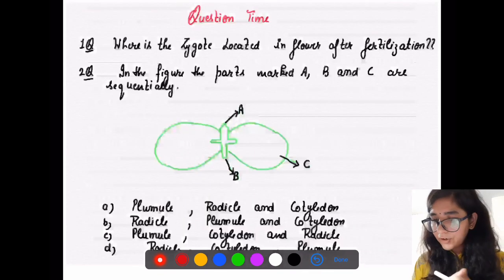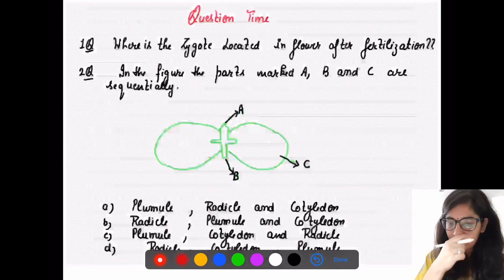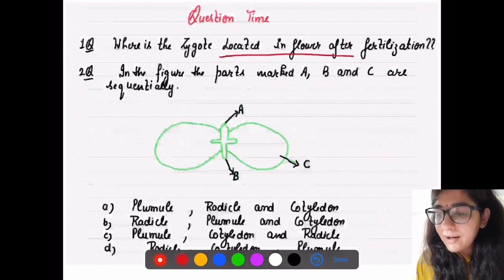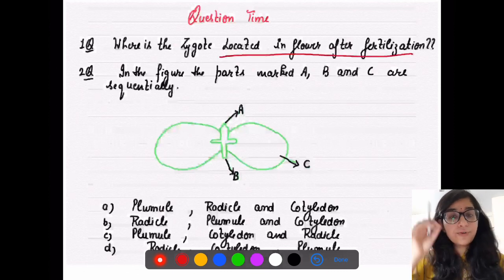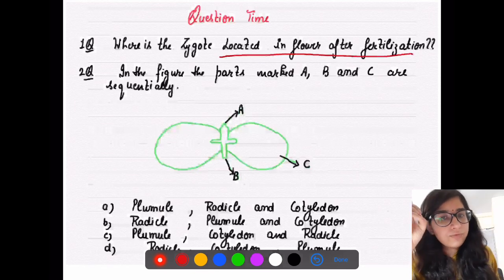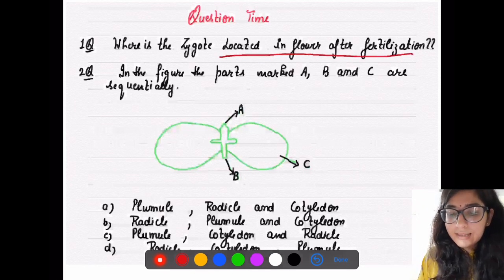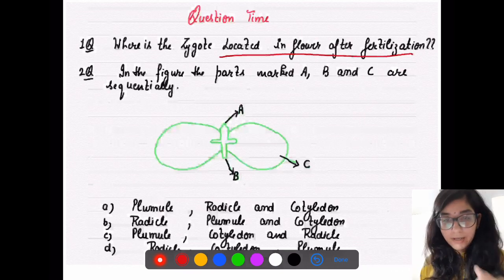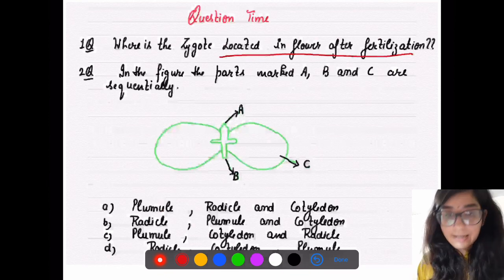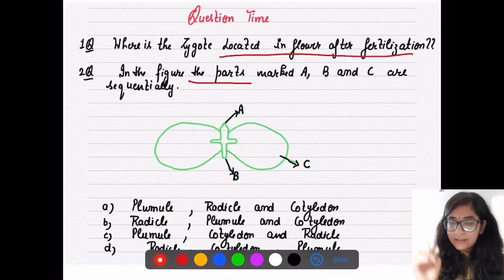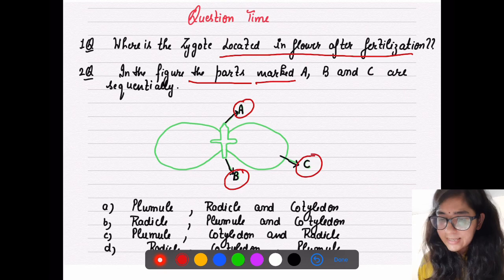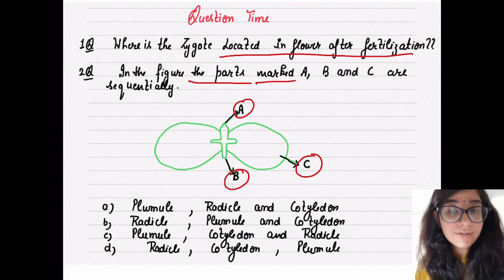Now let's quickly see what kind of questions can be asked. Here I am leaving you with two questions. First, where is the zygote located in a flower after fertilization? If you understood the process of zygote formation, you can easily mention the location of the zygote. Second, because this is a practical based question, sometimes they ask it as a multiple choice question: in the given figure the parts are marked as A, B and C. According to you, what is the correct sequence out of the given options?